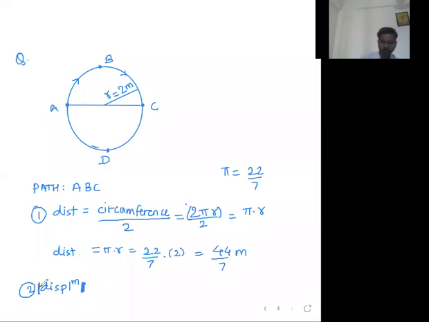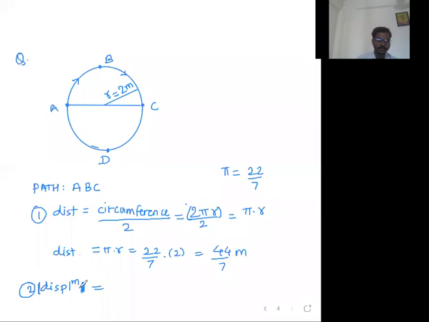How to read these two vertical lines? Magnitude of displacement. Vedant, just check the initial point, just check the final point and draw the shortest path, measure its length, shortest path length.